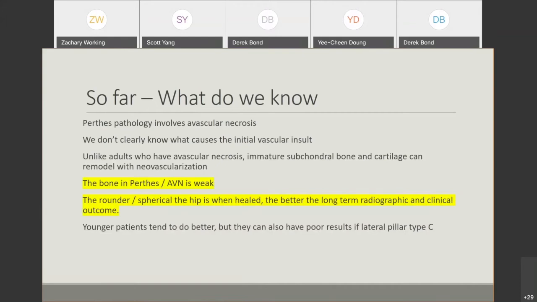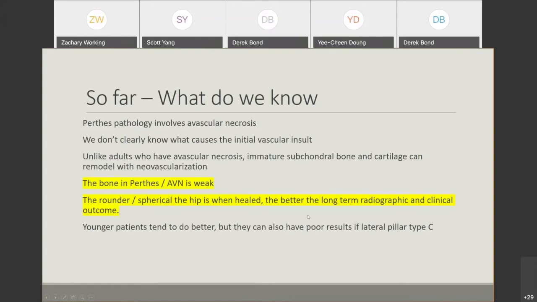And we saw in animal studies that an immature, totally avascular epiphysis has the ability to reform blood vessels to the cartilaginous anlage, unlike in adults. We also know that the bone in Perthes is very weak, so it can deform very easily. And the rounder or more spherical the hip is, the better the result ultimately.